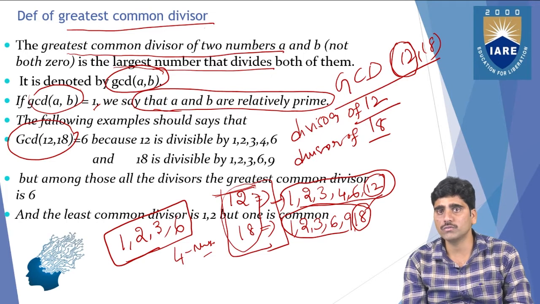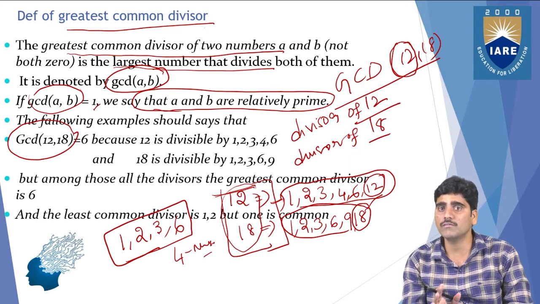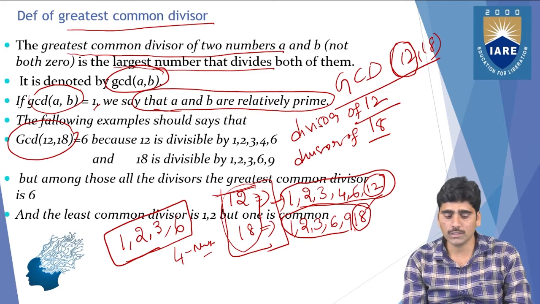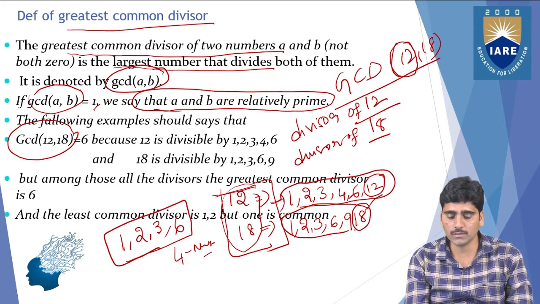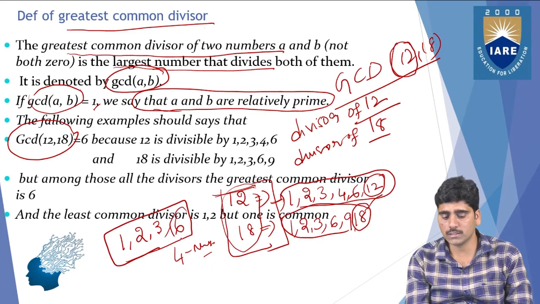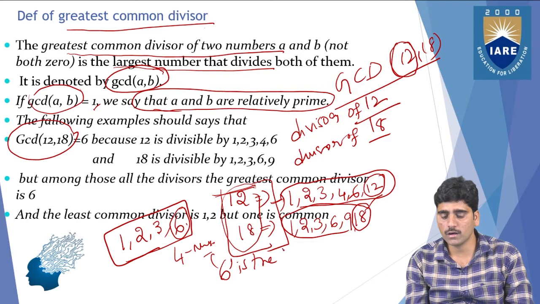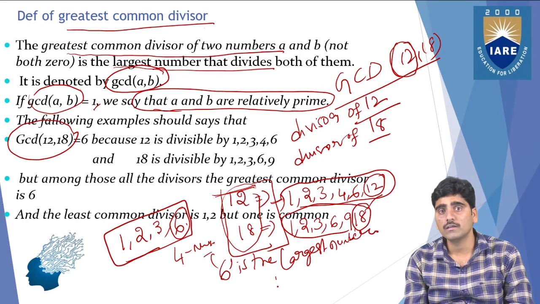Now we need to find the greatest common divisor. As per the definition, it is the largest common divisor that divides both of them. Among the numbers 1, 2, 3, 6, what is the largest number? 6 is the largest number.